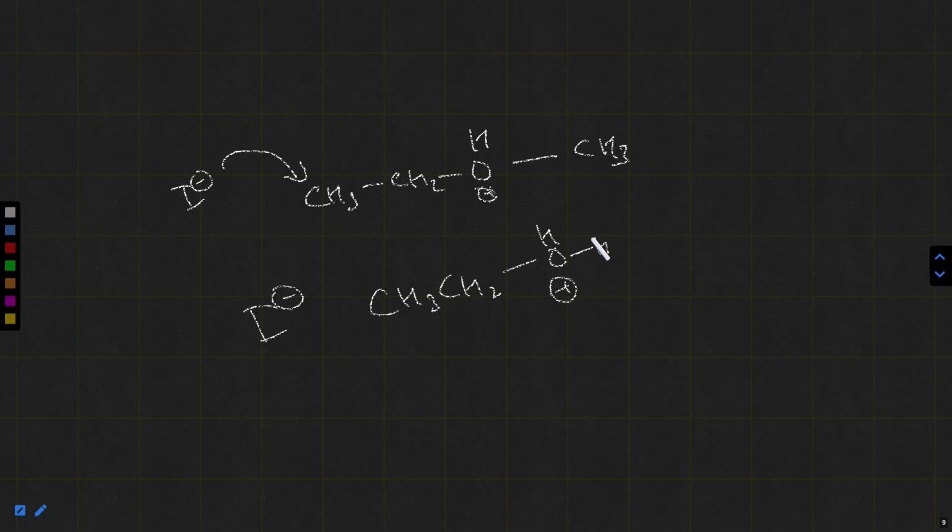Now this H does not show a plus I effect, but this carbon shows a plus I effect, due to which the positive charge formed here due to the protonation of oxygen has been counterbalanced. Clear? Since it is counterbalanced, I would not say completely, but neutralized to some extent, the bond polarity between carbon and oxygen will decrease.